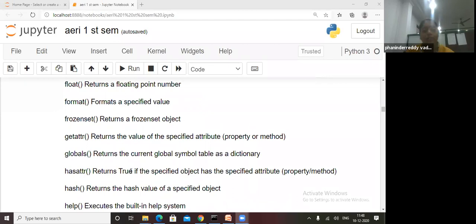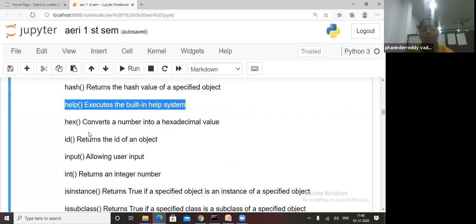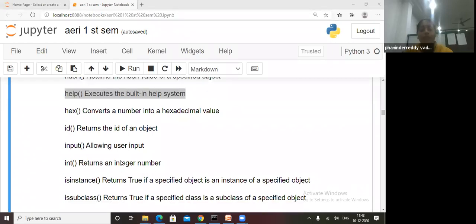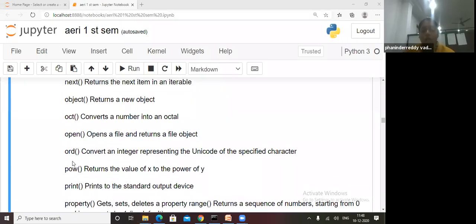See, this will execute the built-in functions. We will get what built-in types, data types are there in our system. If you want, you will get help. And hex will give you the idea of this. So all these things are there. Object, oct, open, ord. Ord will convert an integer representing the Unicode of the specified character.